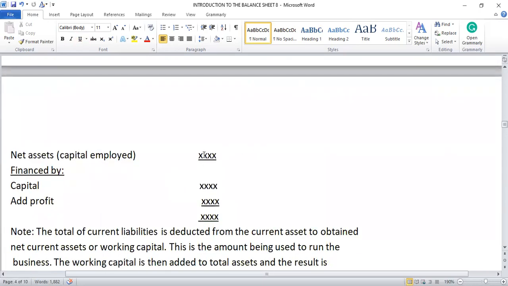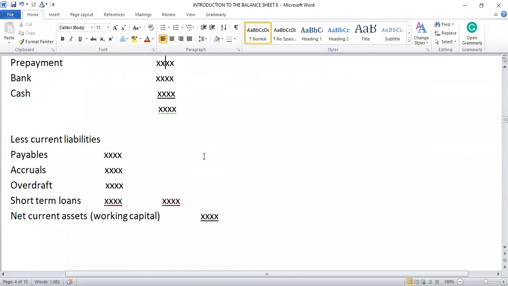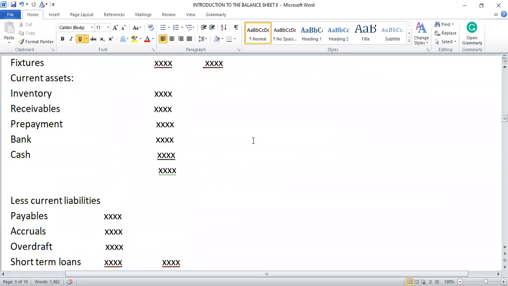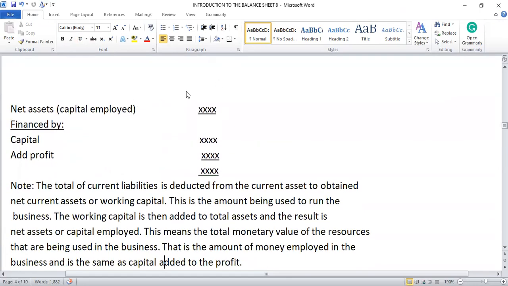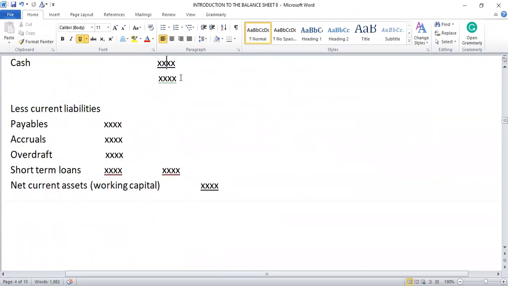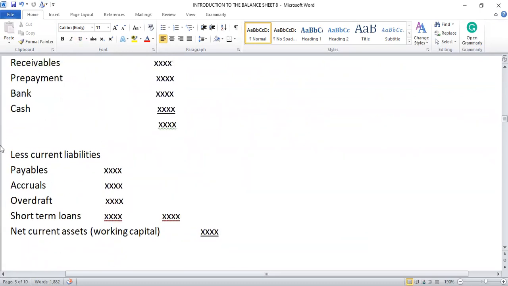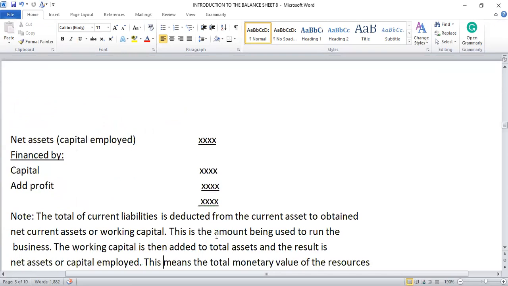This amount is what? Net assets or capital employed. It means that it's the capital that the company is using to run the business. We call it capital employed. Then we take the total of the fixed assets and add it to the working capital, and then we get a capital employed of this figure.